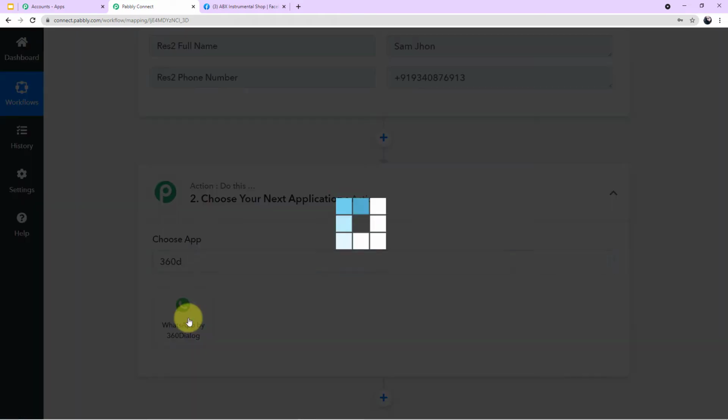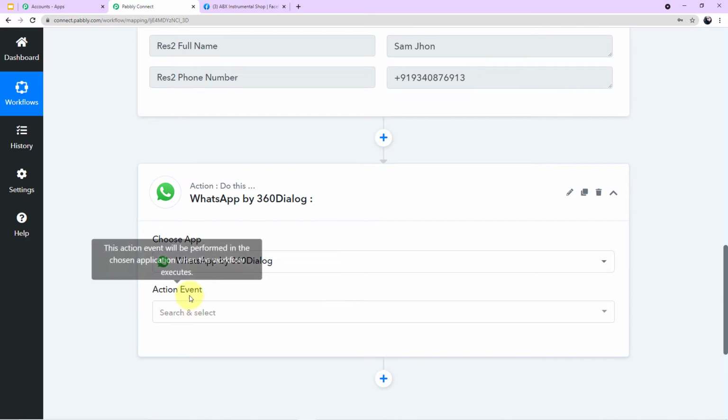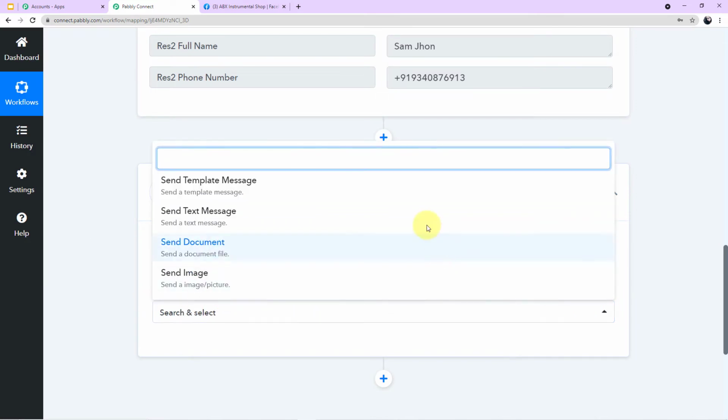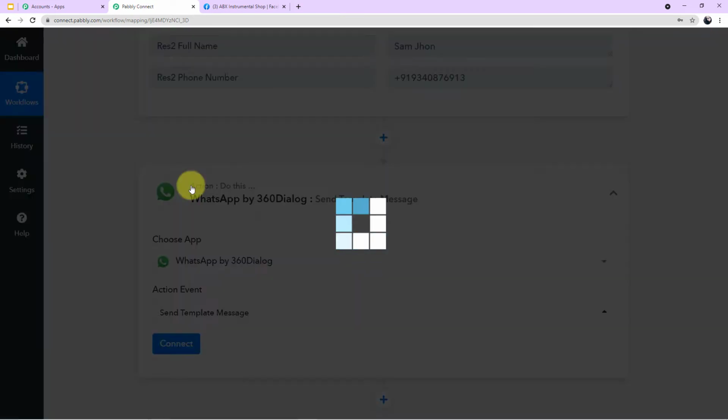As you can see on my screen, I'll click this. And now a new field of action event has emerged in front of you. If you click this arrow, you can see the various action events. I want to choose this particular action event, send template message. So I'll choose this and now I'll click on connect.